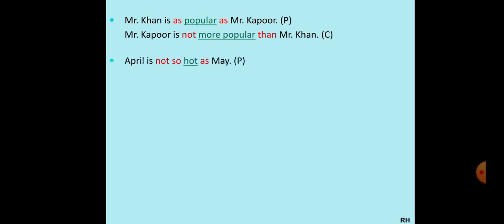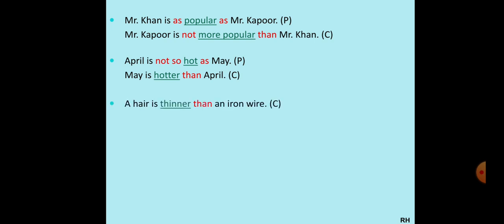Next sentence. April is not so hot as May. Again, this is a negative statement, students, and not so is used. So what we will do? We will change it into comparative but in the positive one, the affirmative sentence. So how will we do it? May will come in the beginning. May is hot will become hotter. May is hotter than April. So easy, right? And here also superlative is not possible.